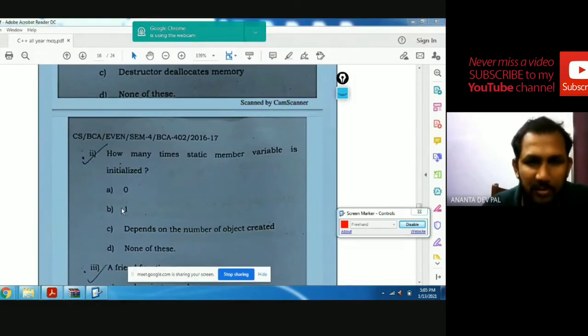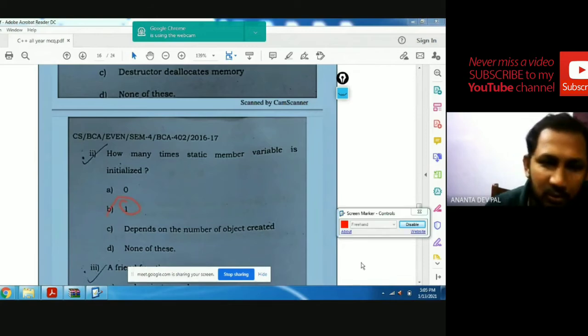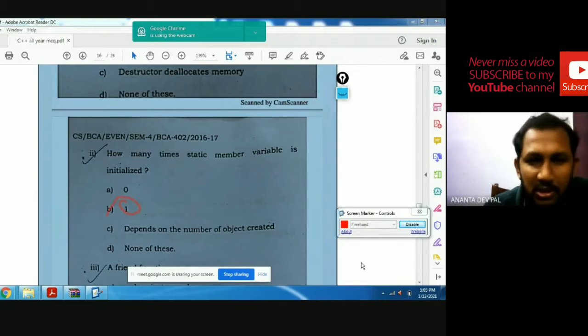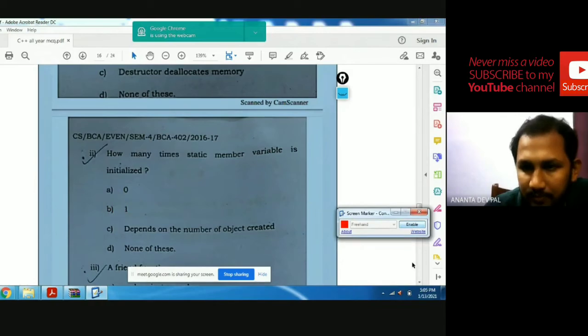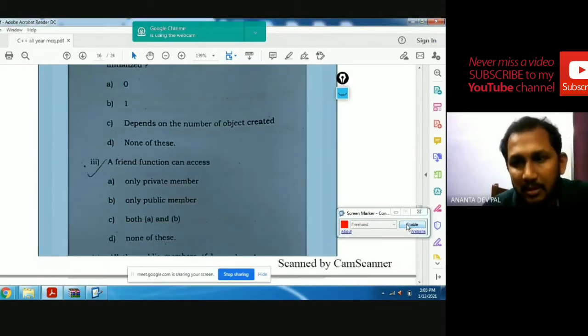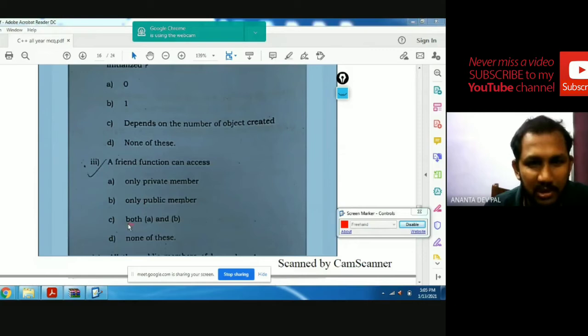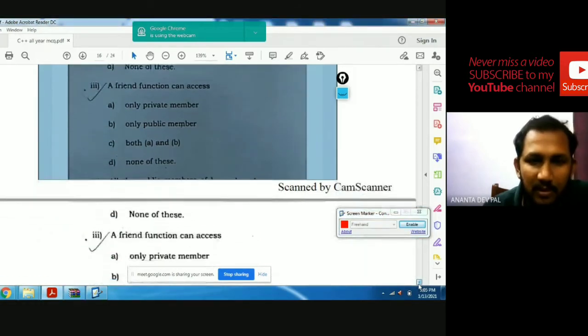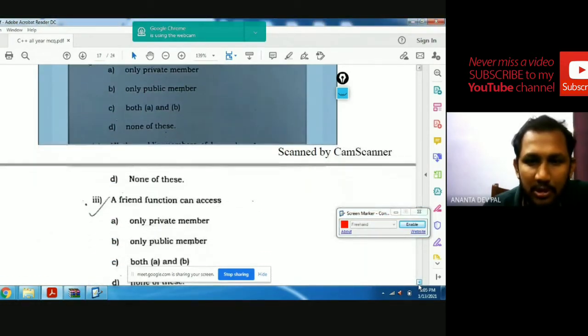Static variables are initialized depending on the number of objects created. One, because static members are initialized to 0, and are initialized only the first time. Then all objects share this static variable. So this happens only once. Function access both private and public. So the answer is both A and B.